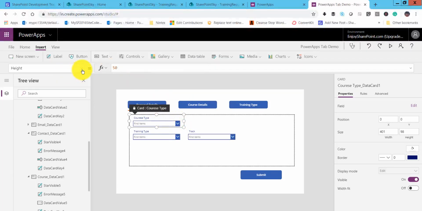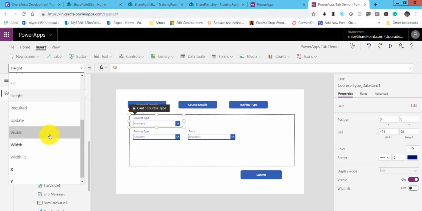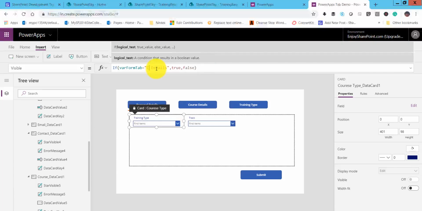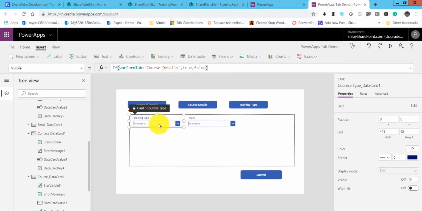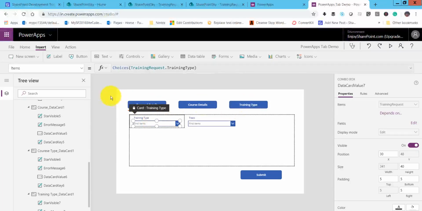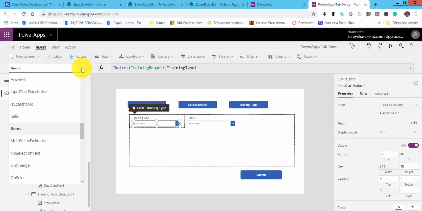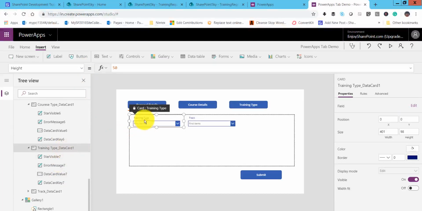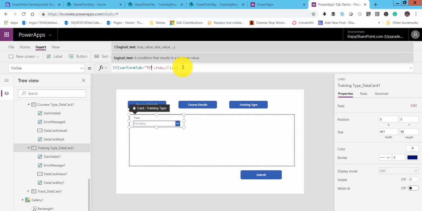Similarly for course type, same way. I will go to the visible property and write this, and it will be course details. And the last one, the training type, will be available for the training type. I will go to the training type, make sure we select the data card, go to the visible property, and here we will write if it will be training type.